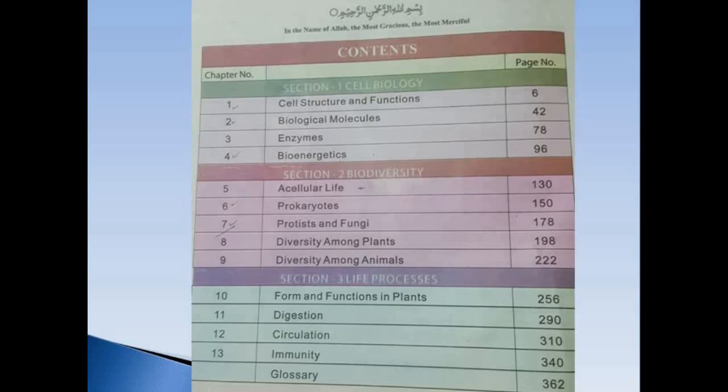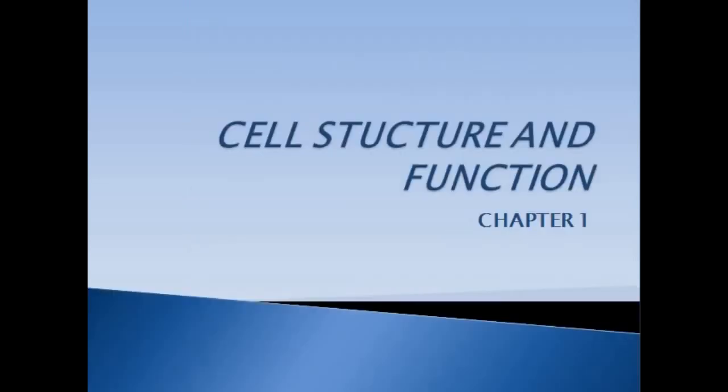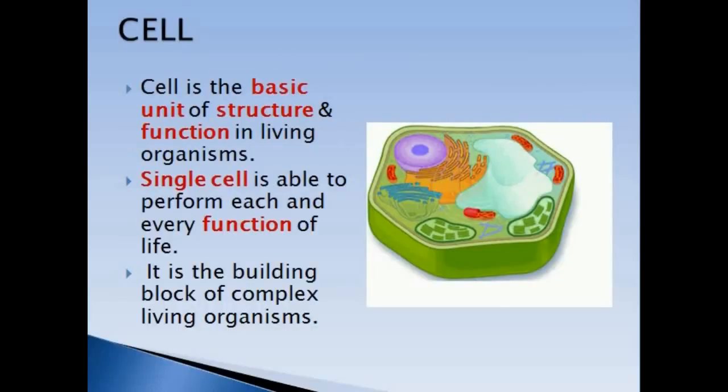These are the contents of the book. You see it has 13 chapters. First chapter is cell structure and function, and the last one is about immunity. We will start from the first chapter, that is cell structure and function.